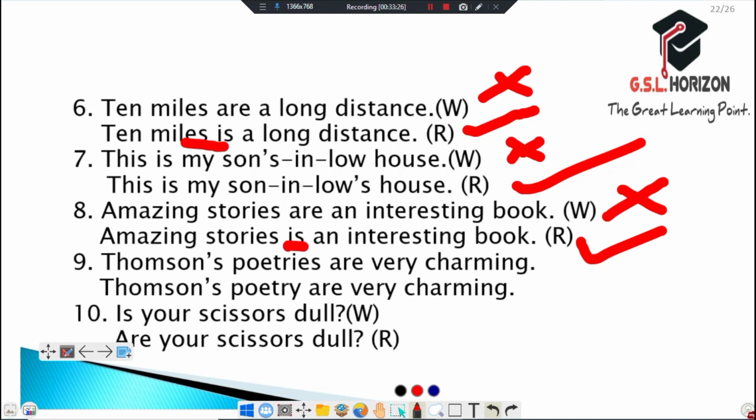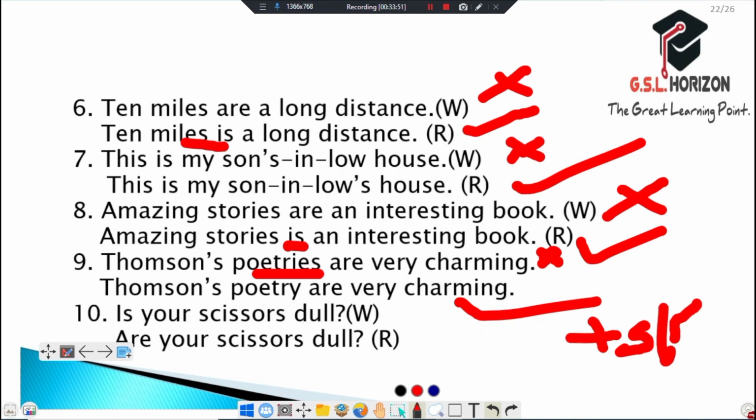Thompson's poetries are very charming. This is wrong. Then how do we make it correct? Thompson's poetry is very charming. We cannot make poetry plural by adding s, es or ies.